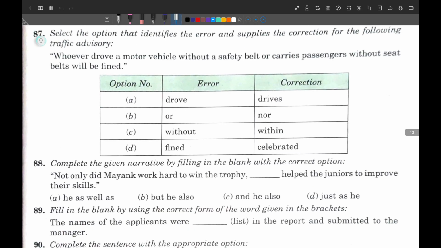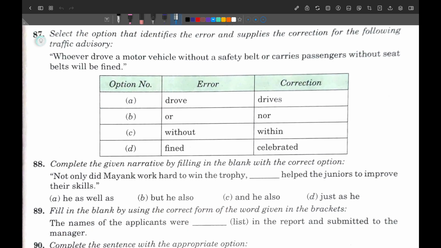Next question: whoever draws a, it is a traffic advisory, so it is a rule, it is a law. So whoever drives a motor vehicle without a safety belt or carries, remember carries, it is in present, and here whoever is considered as singular. Got it? So either carries must be changed because it is past, so it must be carried.